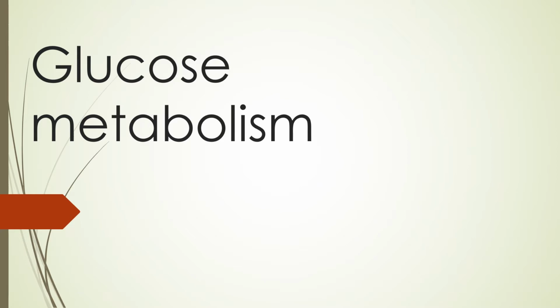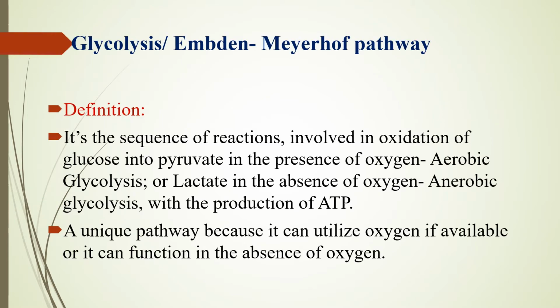So this revision class will begin with metabolic pathways, and the first metabolic pathway we will be revising here is glycolysis. Glycolysis is one of the important topics which is very commonly asked in the exam. This glycolysis itself can be asked for 10 marks along with its regulation and different steps involved in it. Glycolysis itself can be split and it can be asked for 5 marks or 3 marks asking for the regulation or energetics or the important enzymes or the reversible irreversible steps involved in it.